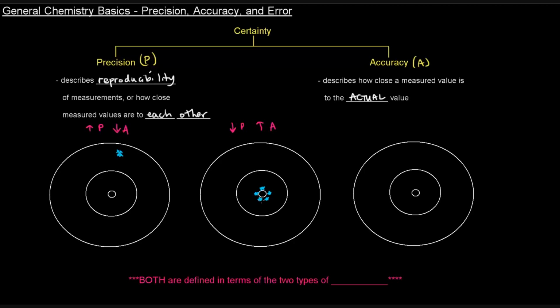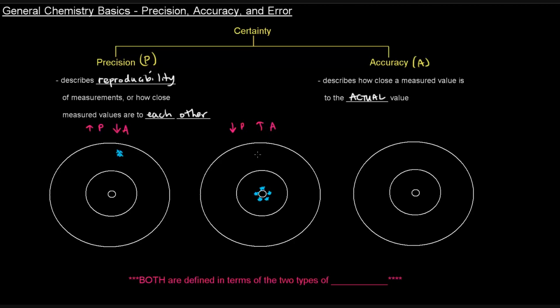Here this is more accurate because we're closer to the actual value, the actual bullseye. But we're not as precise. Our values are a little bit further away from each other. Notice it's still fairly precise because these values are kind of close to each other, but over here they were one tiny bunch, whereas here they're spread out a little bit more. So this is less precise but more accurate.